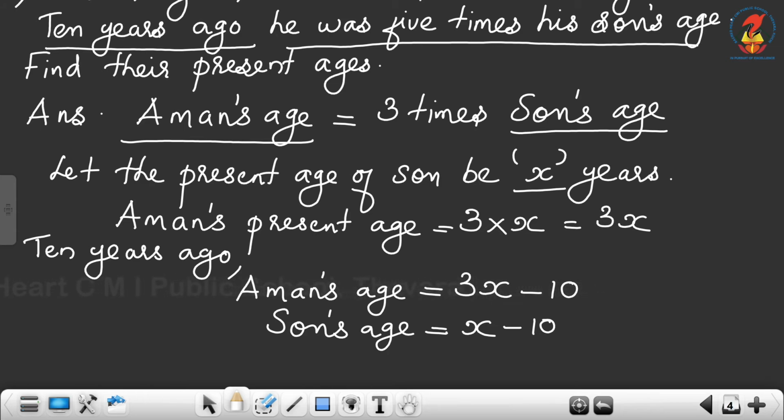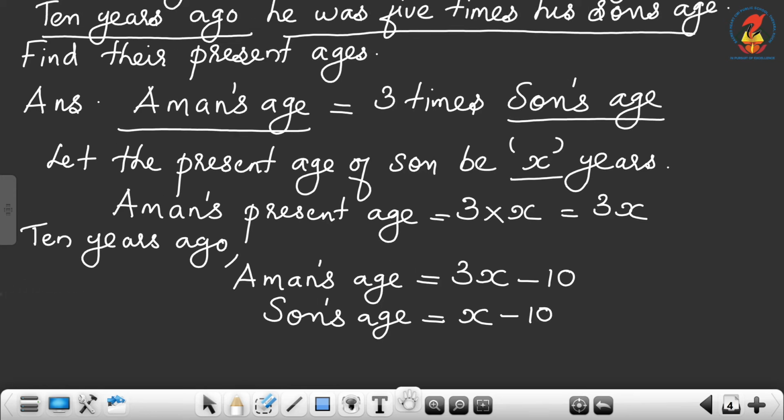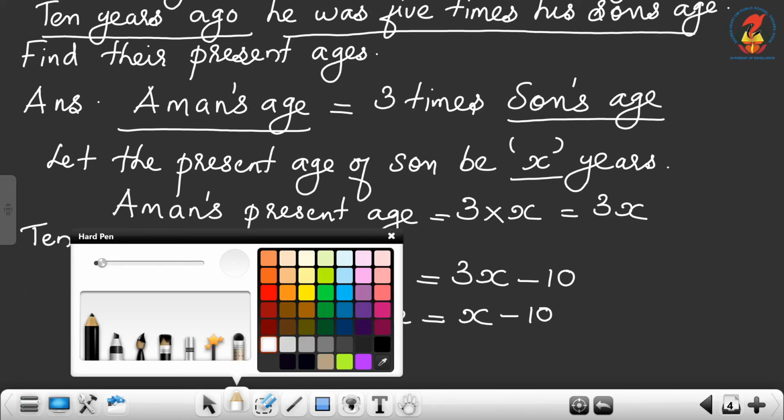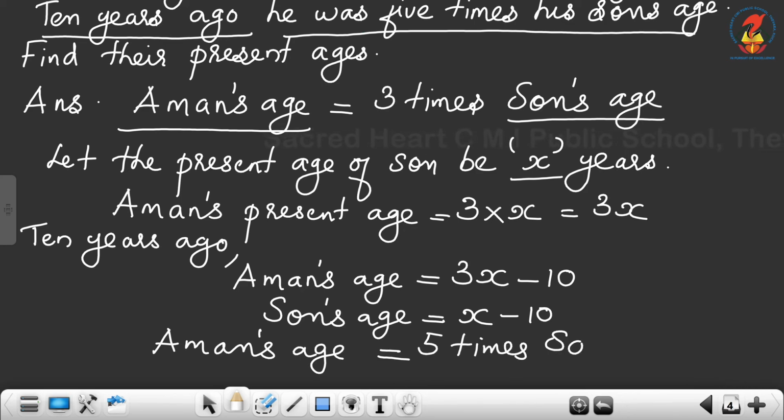Now the condition is given. 10 years ago, Aman's age was 5 times his son's age. That is the condition given.